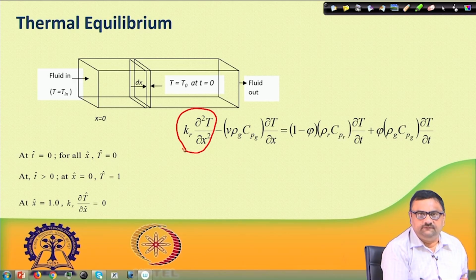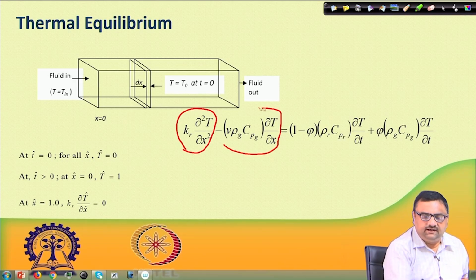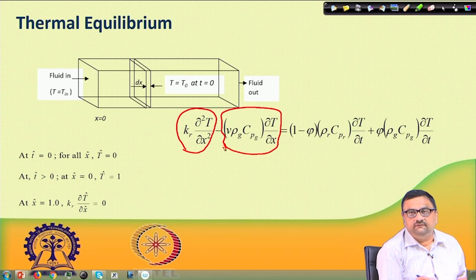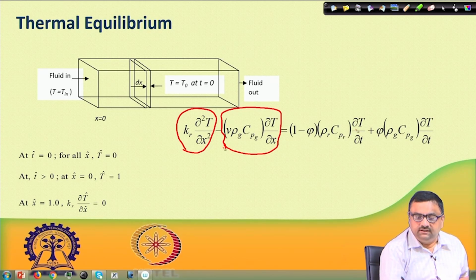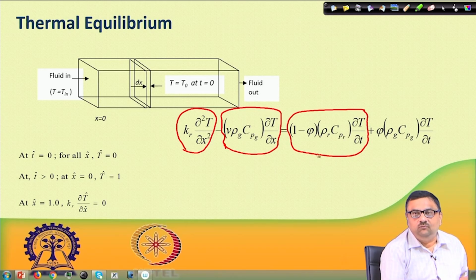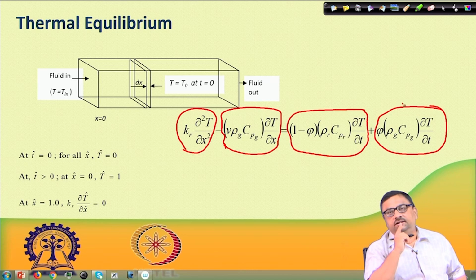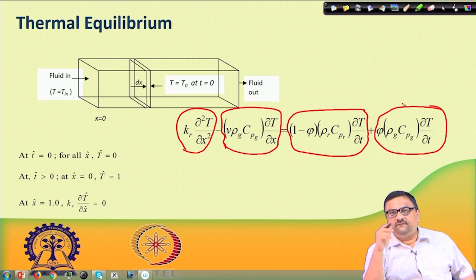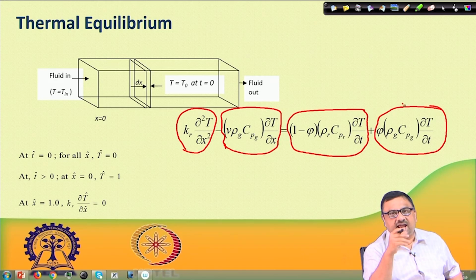This term is responsible for heat conduction through the solid. This term is responsible for heat convection through the void phase. This term is responsible for the heat accumulation in the solid phase, and this term is responsible for heat accumulation in the fluid phase. Here the fluid is given a subscript G, where G basically means gas, and the solid is given a subscript R, where R means rock.